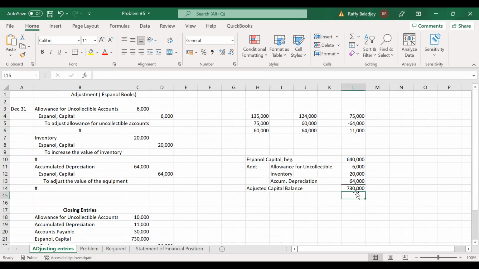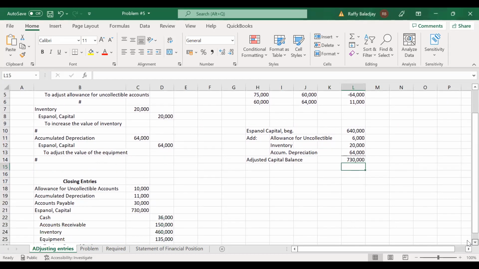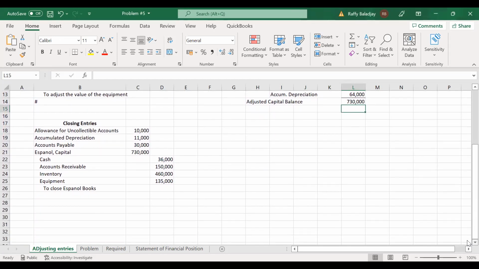Now, once we have reflected the adjustment as to the value of those assets, the next thing that we're going to do is to close the books of Hispanol. So to close the accounts, all debits will be credited, all credits will be debited. So this is your closing entry.